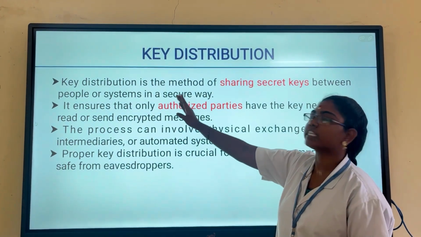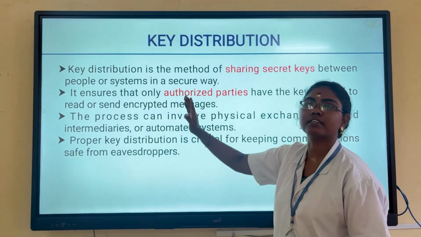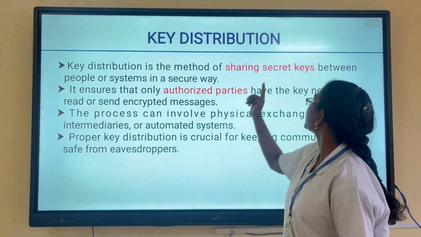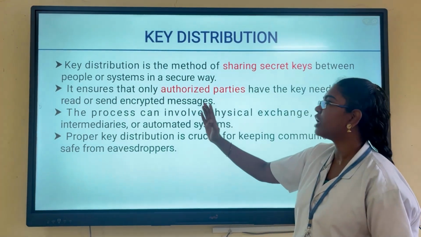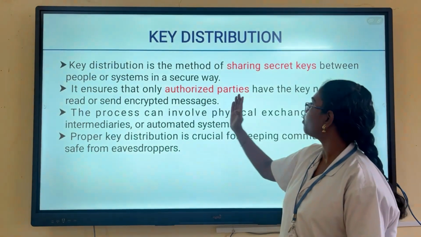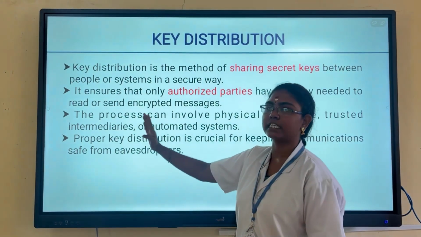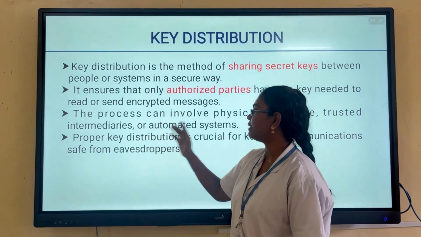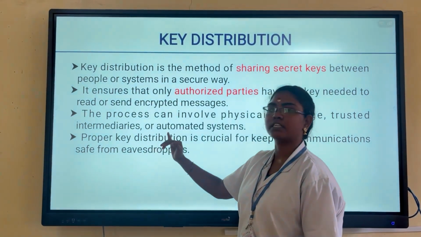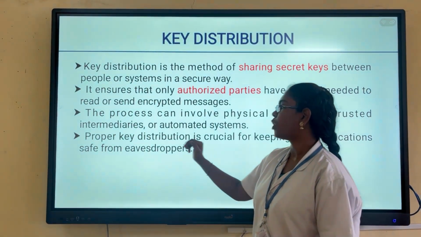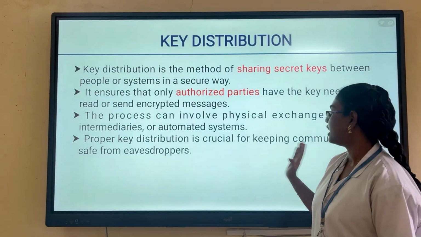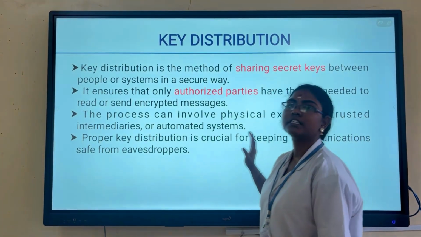The next topic is key distribution. Key distribution is the method for sharing keys secretly between people and systems, so that only authorized parties have the keys needed to read and understand the messages. The process can involve the physical exchange of keys, trusted intermediaries, and automated systems. Proper key distribution is crucial for secure communications.